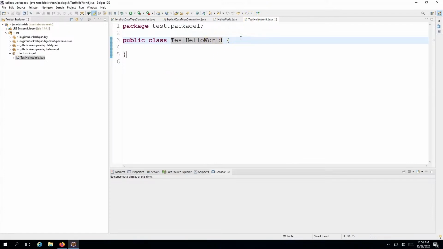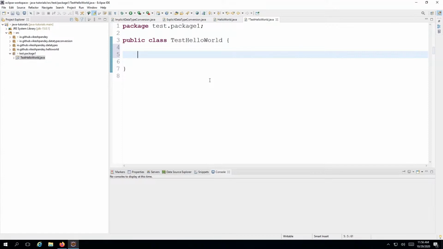So my class structure is ready, but there's nothing in this class. In fact, you cannot even execute this class, because for executing any class at all in Java, you would need a main method. The main method is the entry point method of Java.